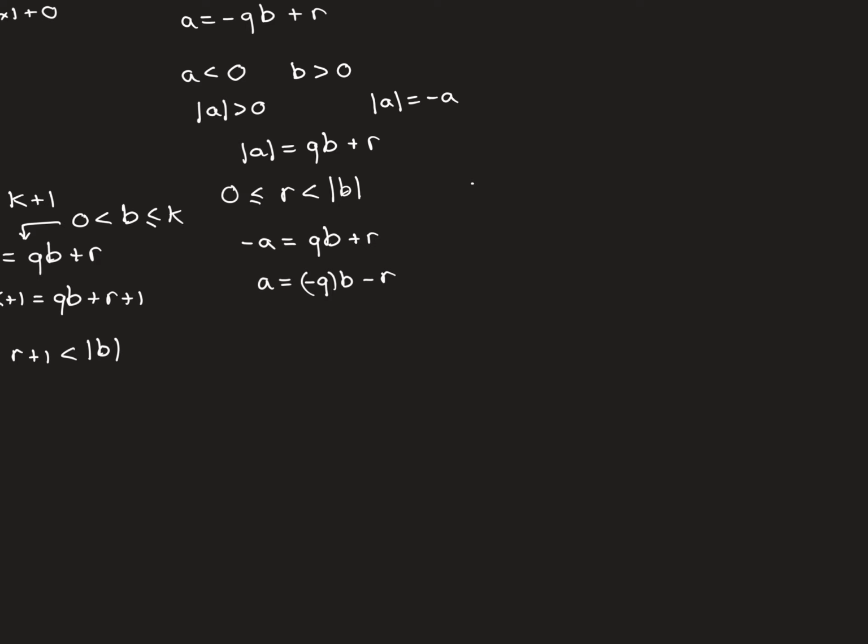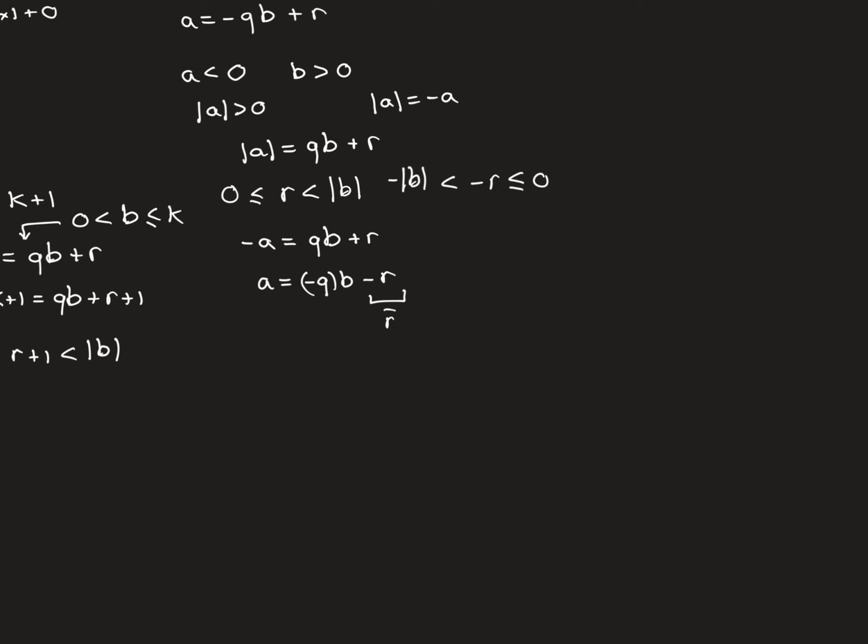So minus r, we can conclude, is going to be less than or equal to 0 and greater than minus mod b. So we've just multiplied this entire inequality through by minus 1, and it requires us to switch all the orders of the inequalities, so it would become this. So we've actually got here an r bar. We've got plus r bar, which is negative r, because it's satisfying this. So now, because of our theorem, we know that if it's possible to do this, it is also therefore possible to write it as some quotient plus a positive remainder.